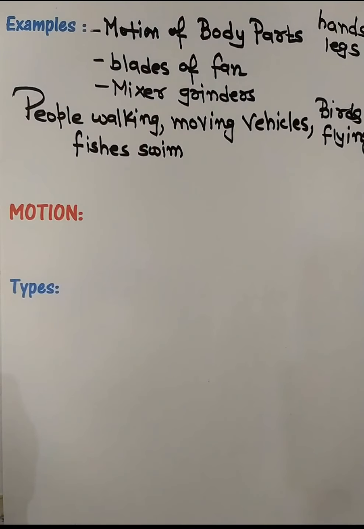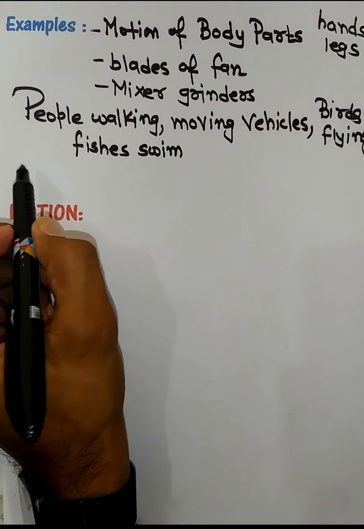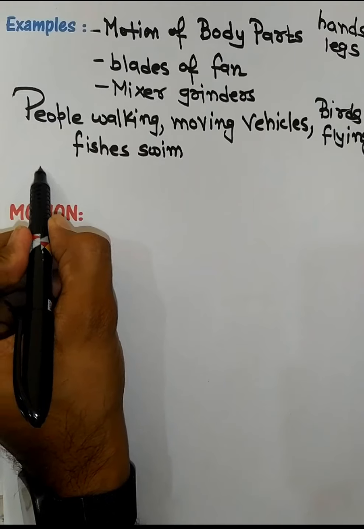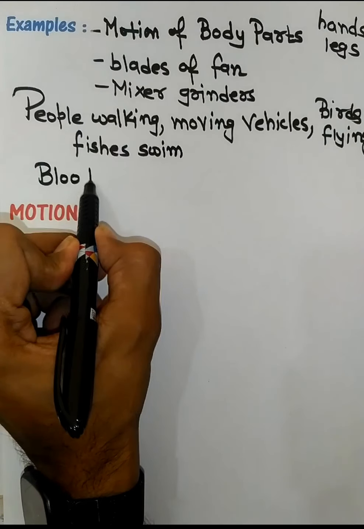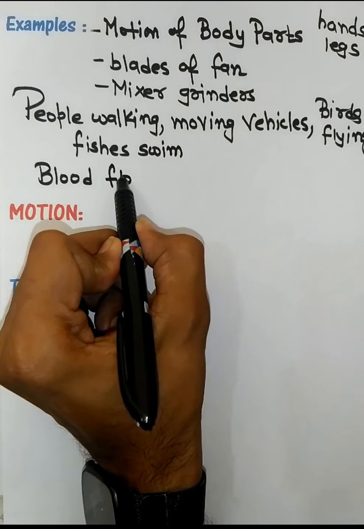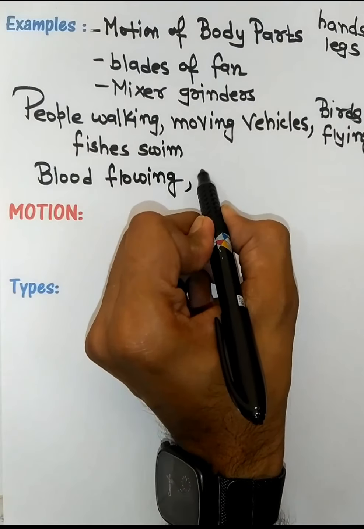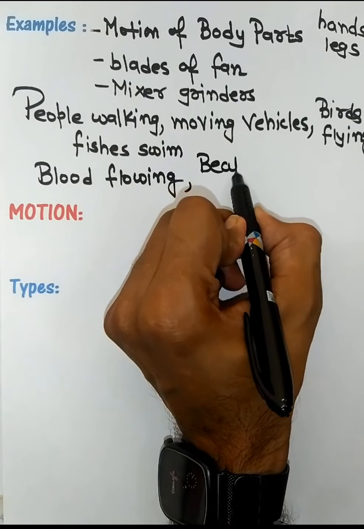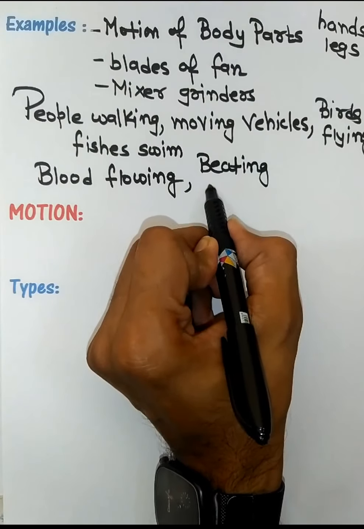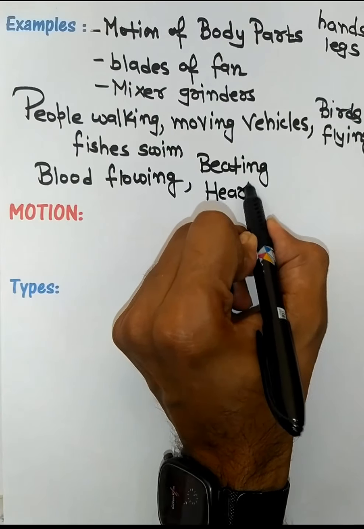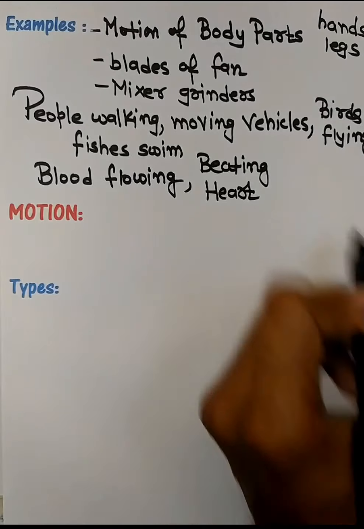Now think another specific examples, like is there a motion inside your body? Yes. Okay, so let us list only few examples, like blood flowing inside our body is also a kind of motion. The beating of heart is also said to be in motion.